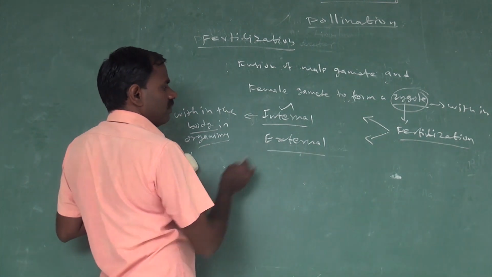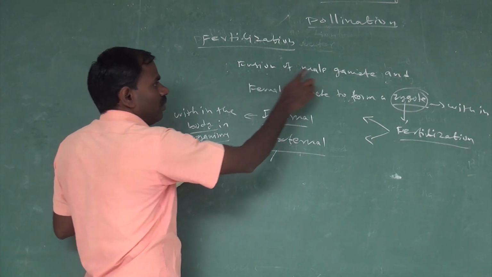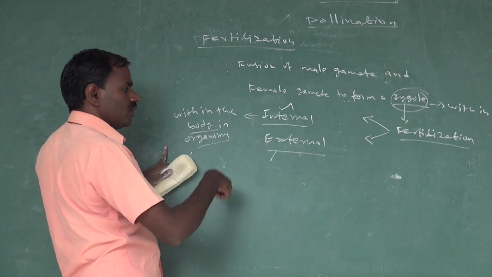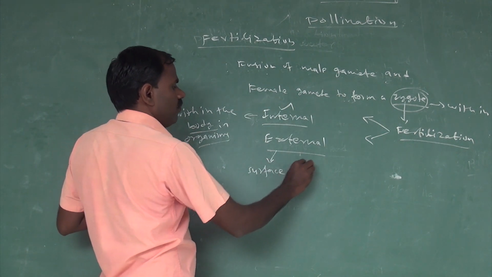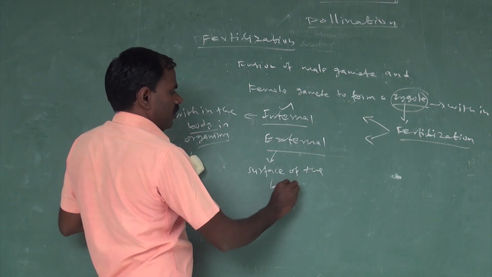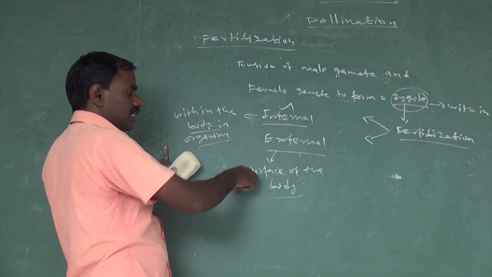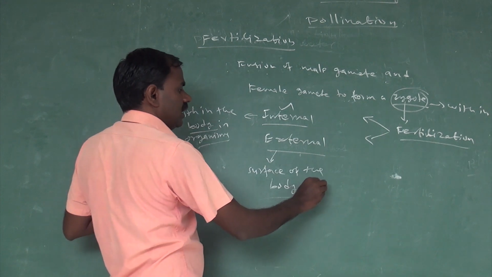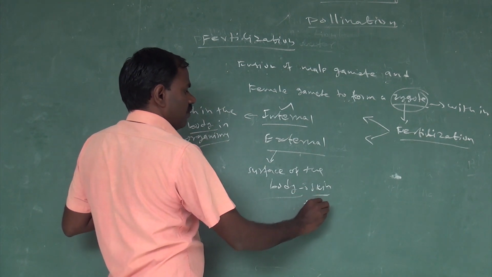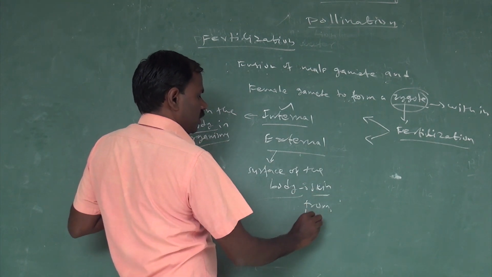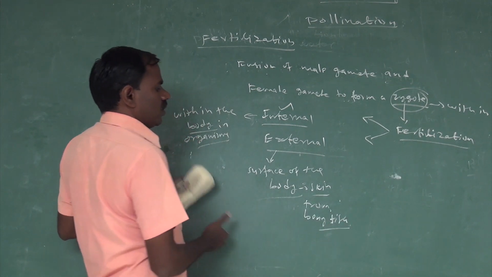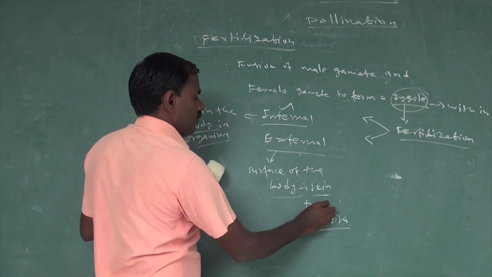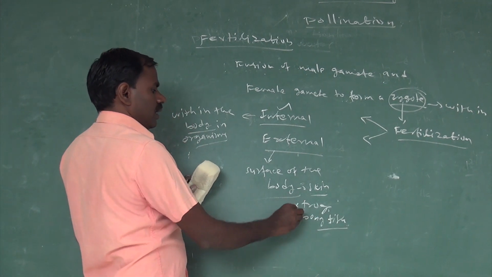So what is external fertilization? The fusion of a male gamete and a female gamete to form a zygote on the surface of the body, the external surface of the body. Examples are frog and bony fish.